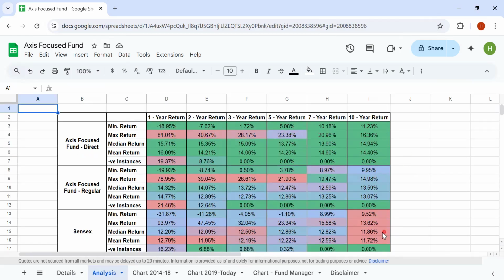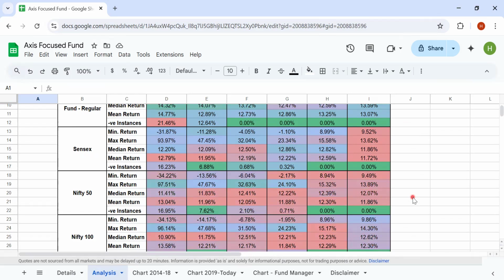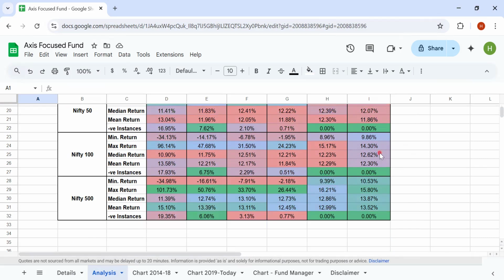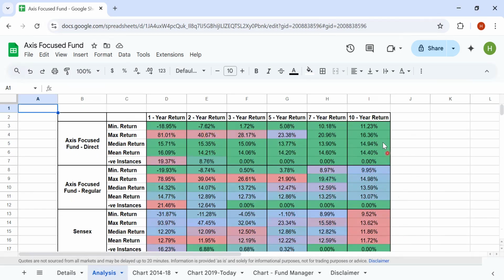It has done well compared to the Sensex on a 10-year horizon basis. It has delivered a 3 percentage points absolute alpha over the 10-year horizon. On a regular basis, the alpha is slightly less than 2 percentage points. And the outperformance carries on to Nifty 50 as well. But when you look at Nifty 100 and Nifty 500, the median returns are around 12.62% and 13.87%. When you compare this with the Axis Focus fund, both direct and regular, this is not so great.